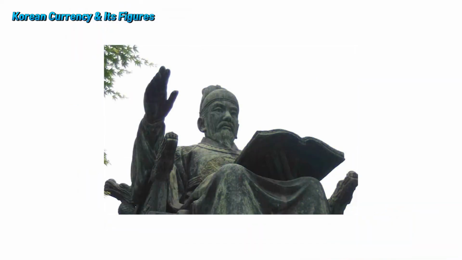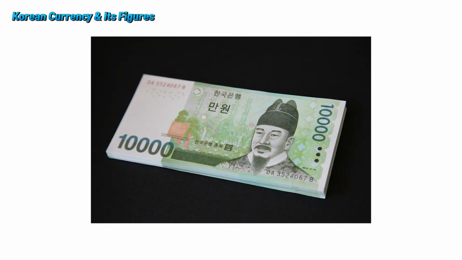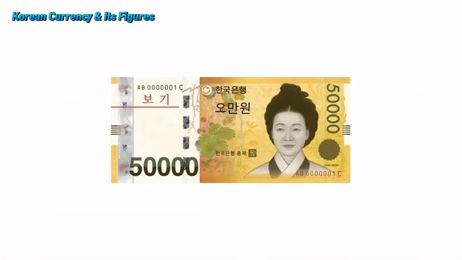King Sejong the Great is respected as the greatest king in Korea's history. Do you think it is a coincidence that he is on the 10,000 won bill, which is the most widely used bill in Korea? Lastly, on the 50,000 won bill, there is a woman on the bill. Isn't it interesting that even on the US bills, there is no woman pictured, but Korea's money does?